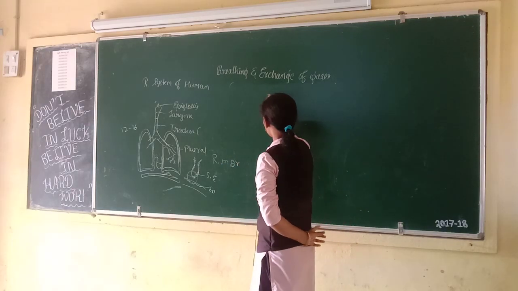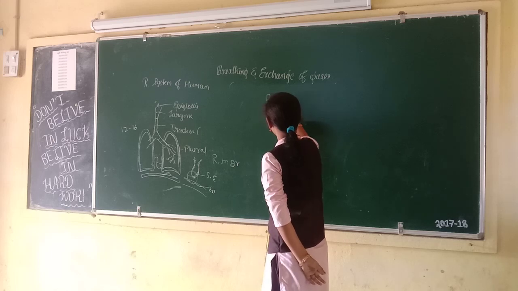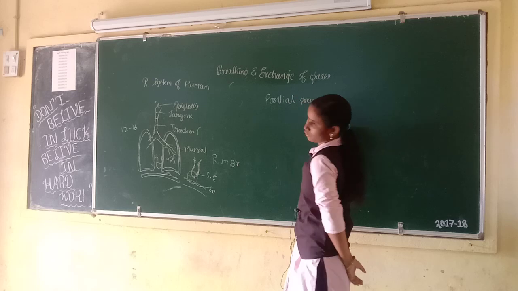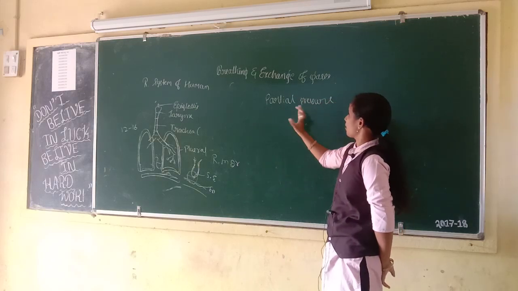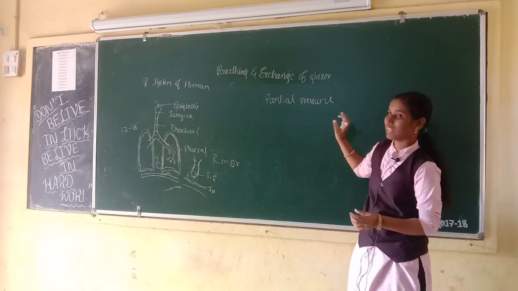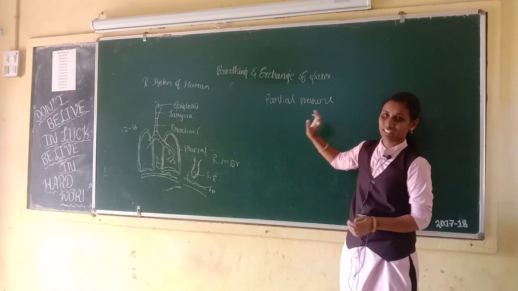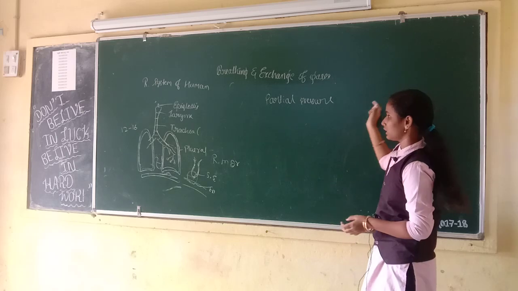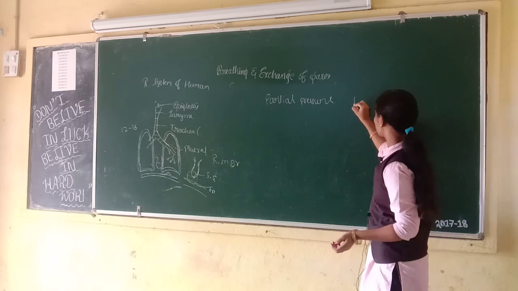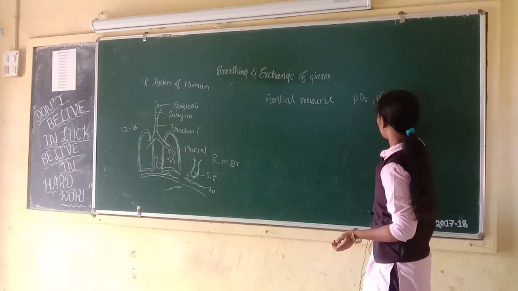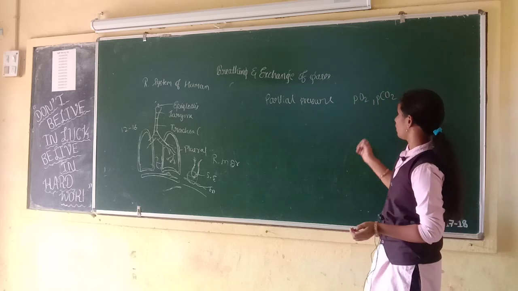Next, partial pressure. Do you know what partial pressure is? Partial pressure means pressure contributed by an individual gas in the mixture of gases. That pressure is called partial pressure, and it is represented as partial pressure of oxygen and partial pressure of carbon dioxide.